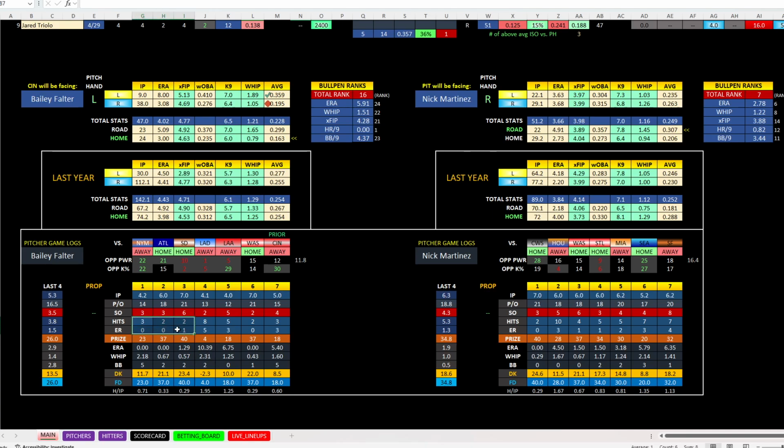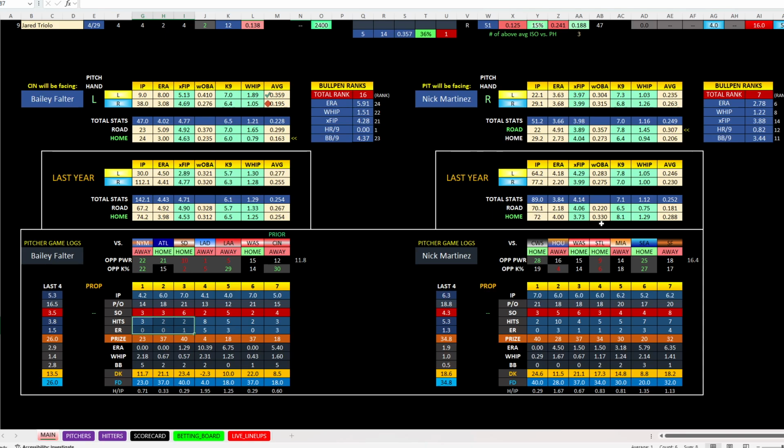But these last 3 games, he's been really good. He's played the Padres, the Braves, and the Mets, so good teams. And he's only allowed 3, 2, and 2 hits, and 0, 0, and 1 run. So he's allowed 1 earned run over his last 3 games. Now, I'm not going to back Pitt, but this could be a tough matchup for Cincinnati.